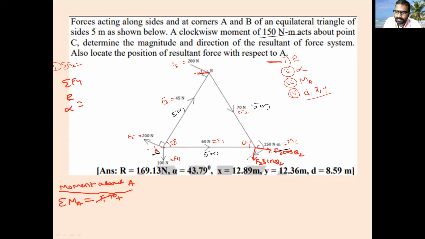Then F2 sin theta, is it producing moment? Yes, sir. Is it clockwise or anti-clockwise? Clockwise. So I will take F2 sin theta 2.